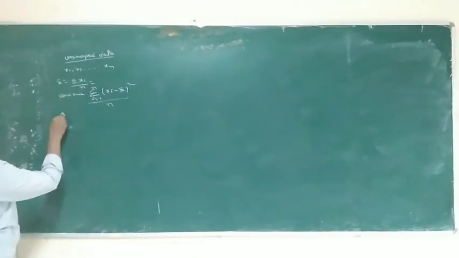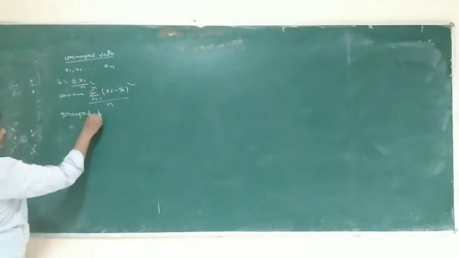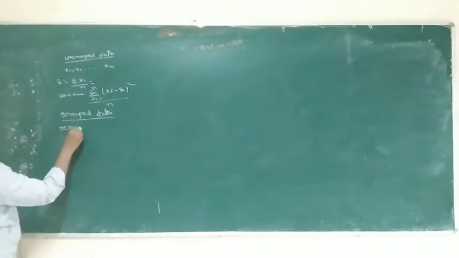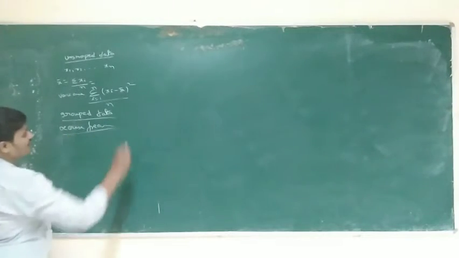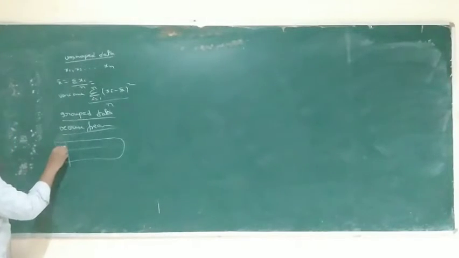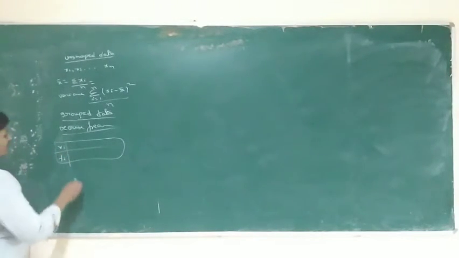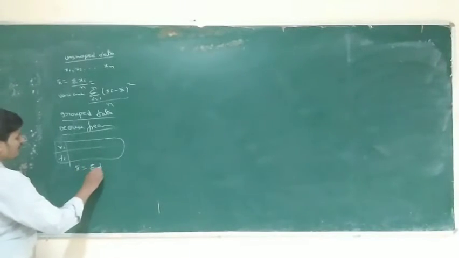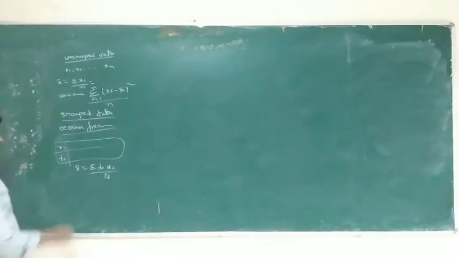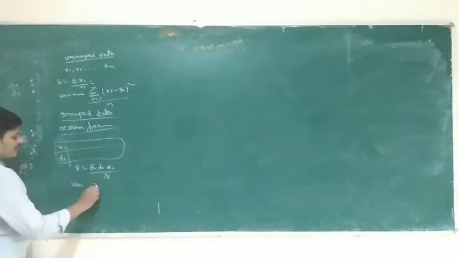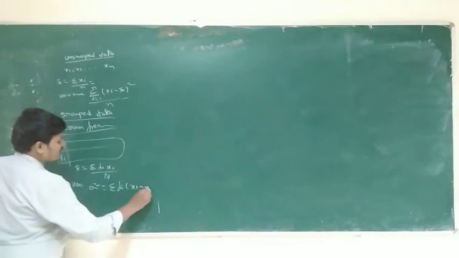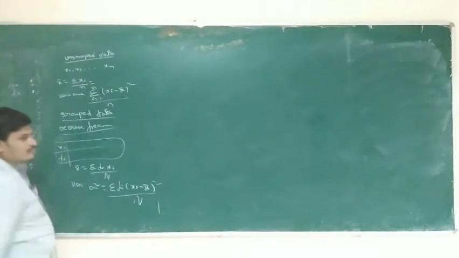Now grouped data: discrete frequency distribution, where only observations and frequencies are given. What is the mean formula? Mean x bar is equal to sigma fi into xi by capital N. What is the capital N? The sum of the frequencies. So the variance sigma square is equal to sigma fi into xi minus x bar whole square by capital N.